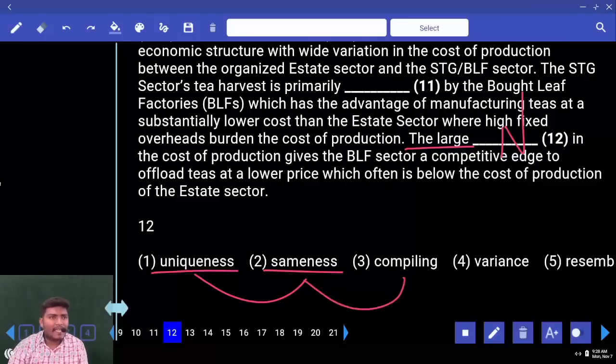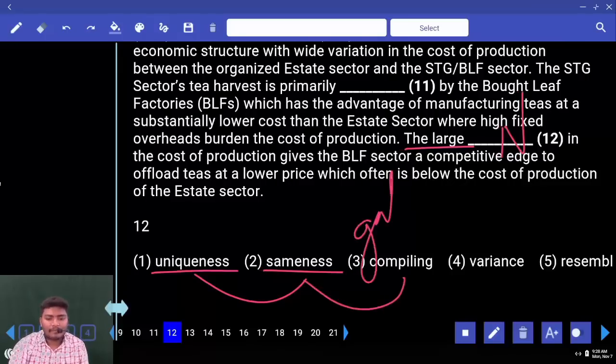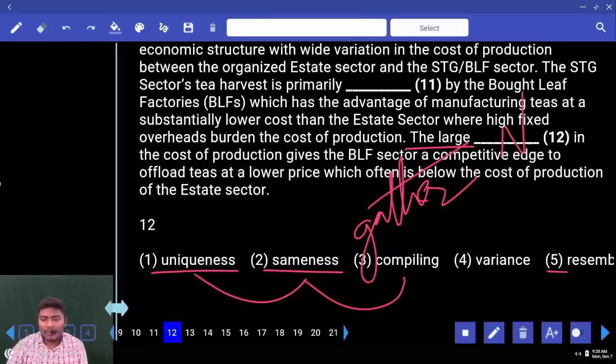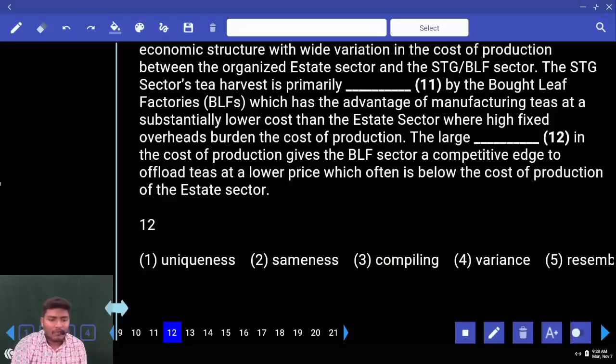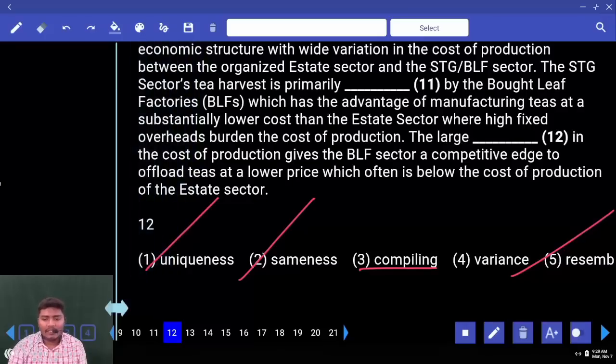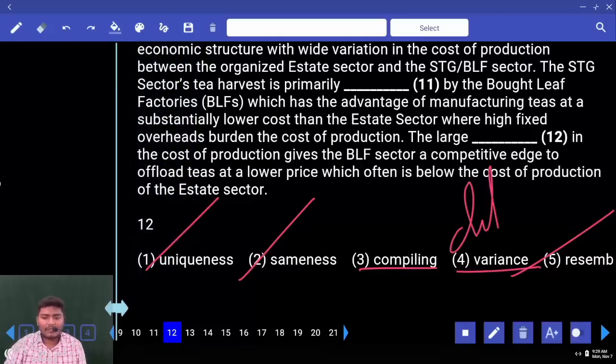Next, compiling. Compile is to gather. It's not a synonym. And one more word is there, resemblance. Resemblance and sameness are also synonyms. First, second and fifth, these three are synonyms. Now compiling is to gather, variance is difference.